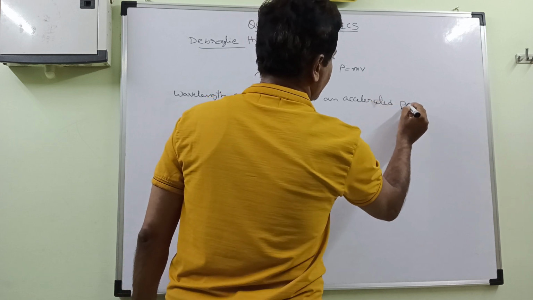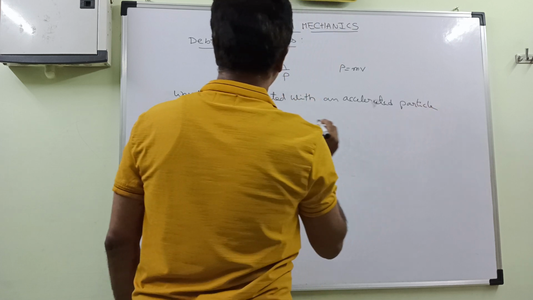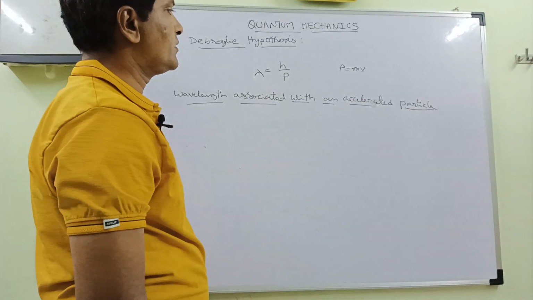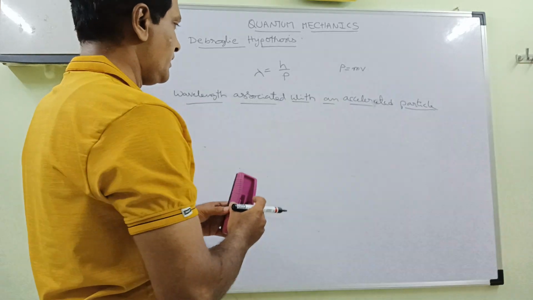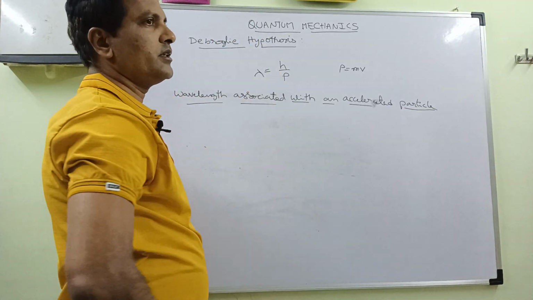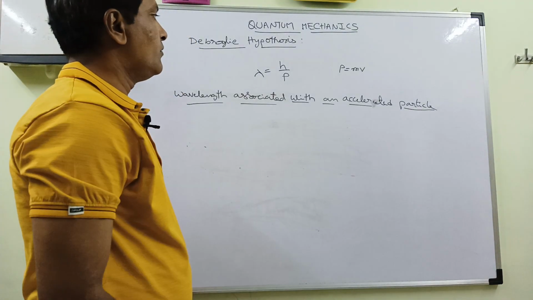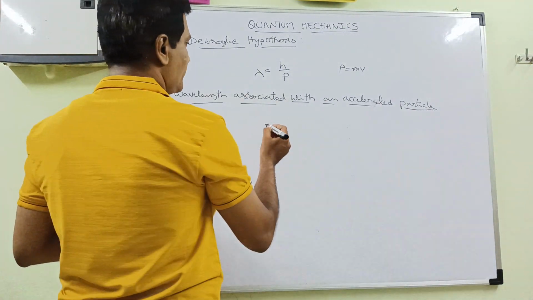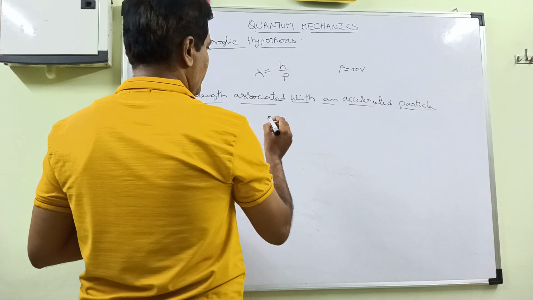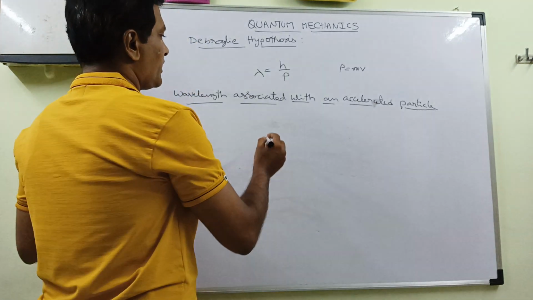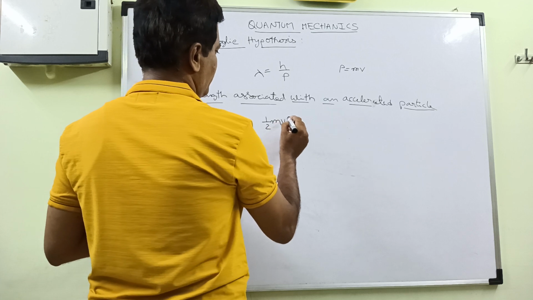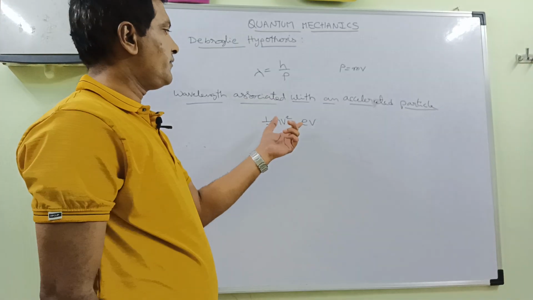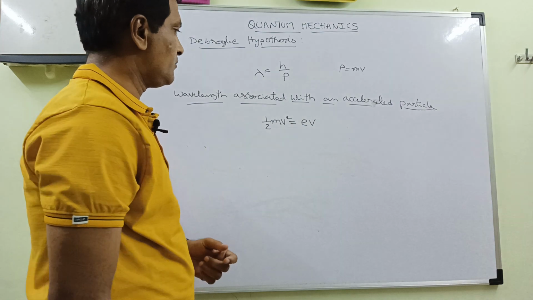Suppose an electron is accelerated through some potential difference V. The kinetic energy associated with an accelerated electron through a potential difference V is half mv square, which is equal to eV.